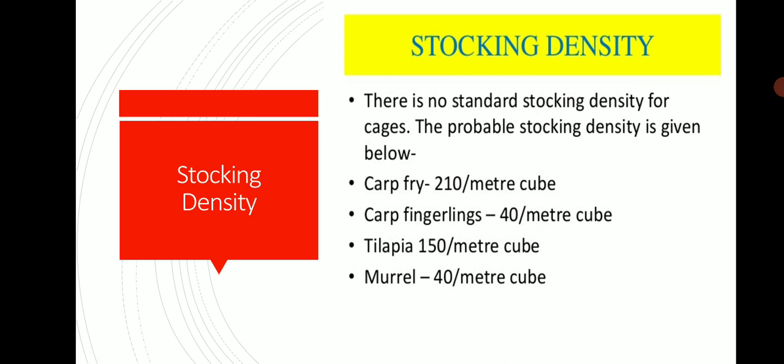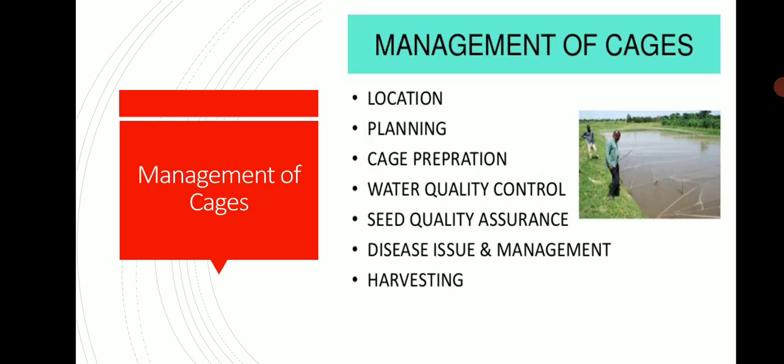Stocking density: there is no standard stocking density for a cage. The preferable stocking densities are: carp fry 210 per cubic meter, crab fingerlings 40 per cubic meter, tilapia 150 per cubic meter and murrel 40 per cubic meter.